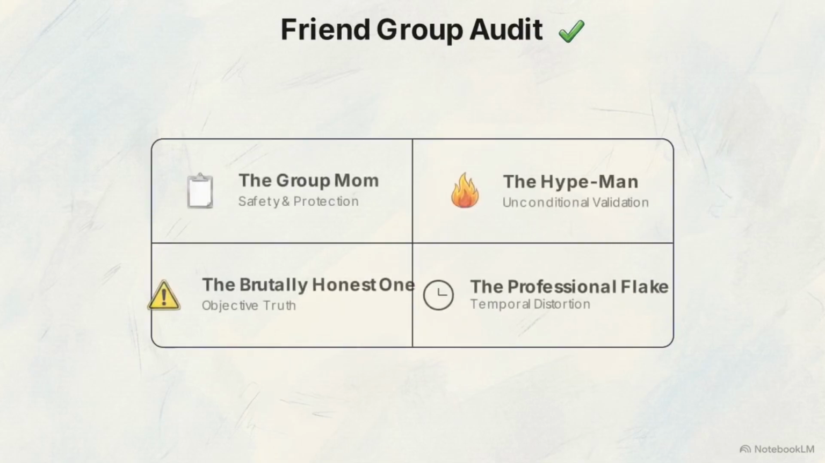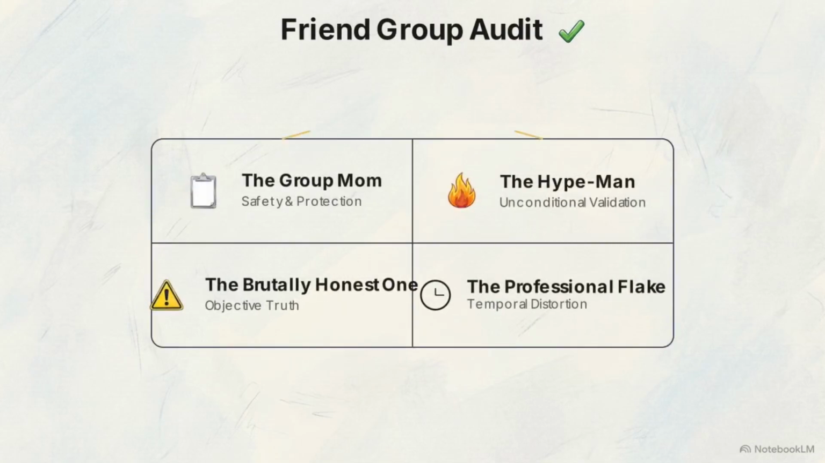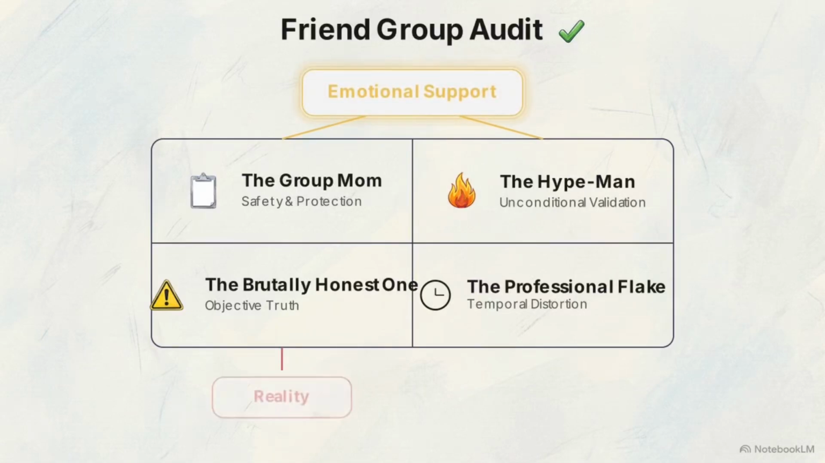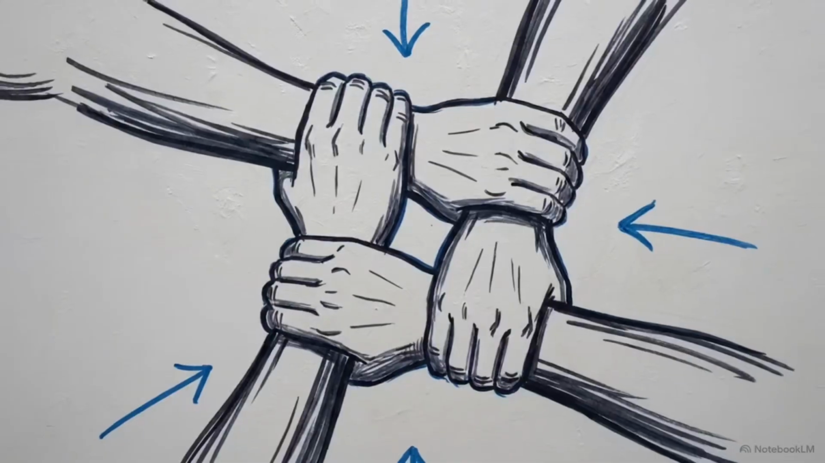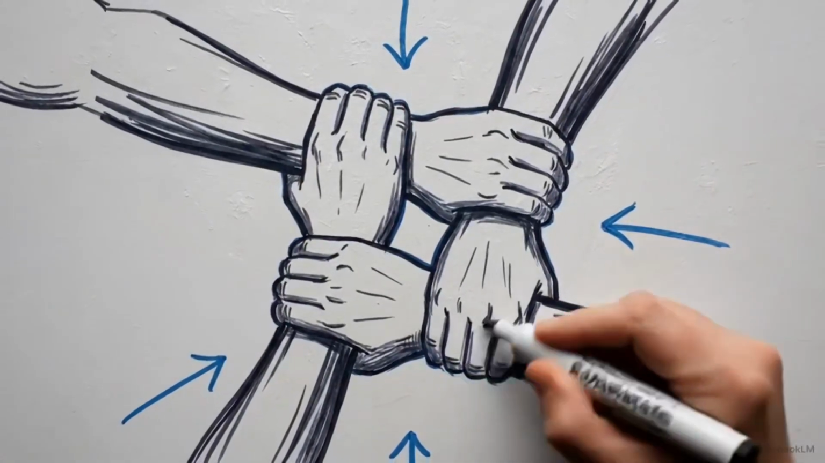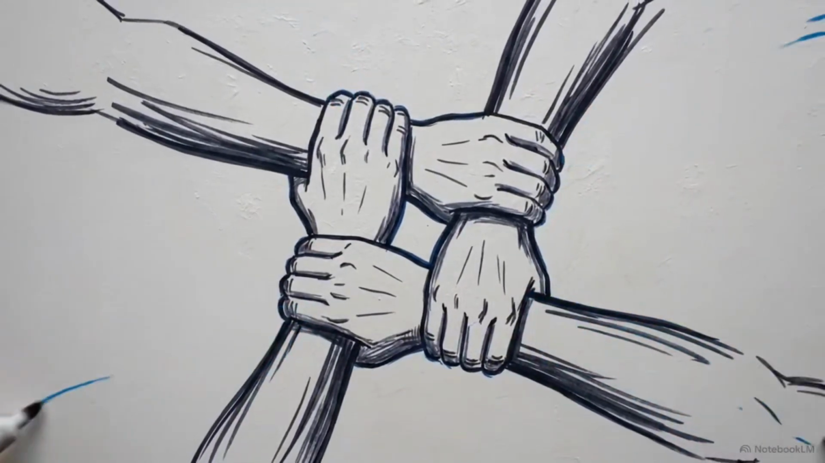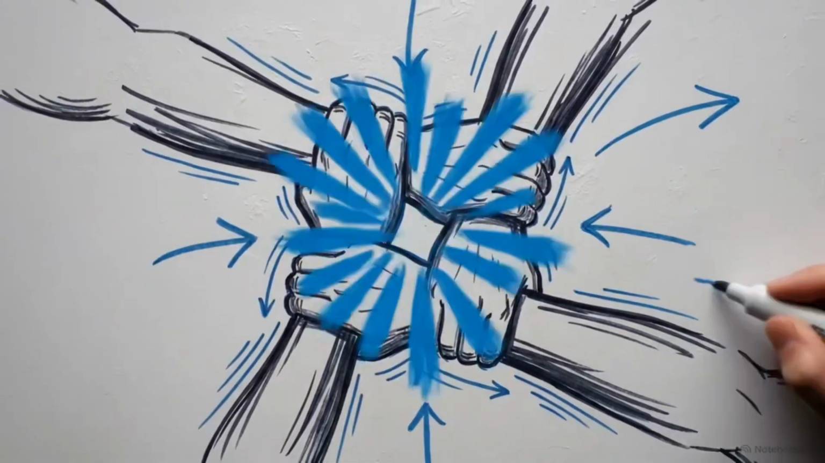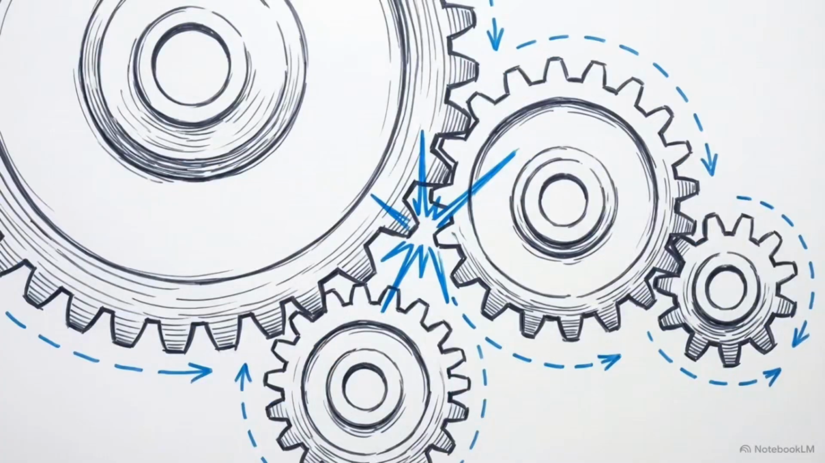Your friend group audit is complete. You have a map of the 4 pillars holding your social circle together. For comfort, reach out to the mom or hype man. For objective reality and logistics, go to the honest one and adjust for the flake. The group stays stable because these roles push against each other. The honest one moderates the hype man's blind spots, while the mom's logistics keep the flake from drifting away. This specific friction is what keeps the unit operational.